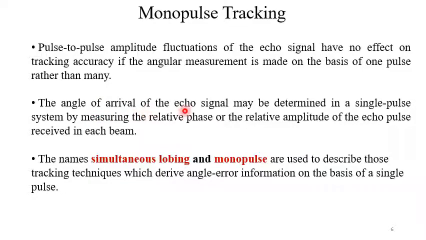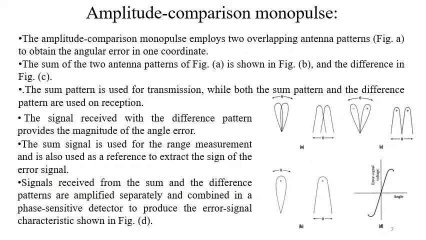The angle of arrival of the echo signal may be determined in a single pulse system by measuring the relative phase or the relative amplitude of the echo pulse received at each beam. Now the names simultaneous lobing and monopulse are used to describe those tracking techniques which derive angle error information on the basis of a single pulse. So first we will try to understand the amplitude comparison monopulse.